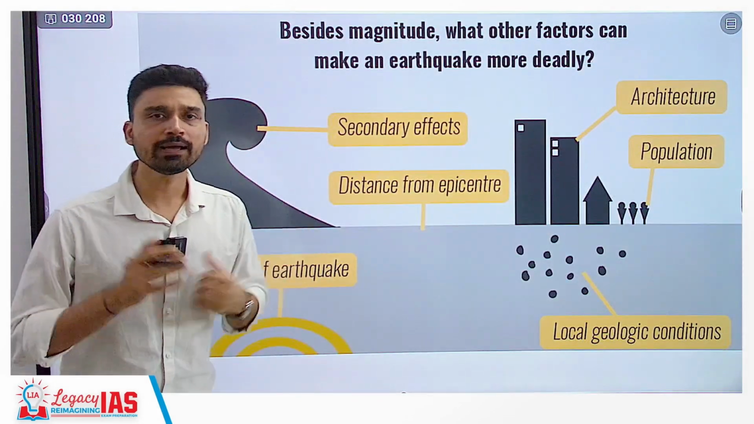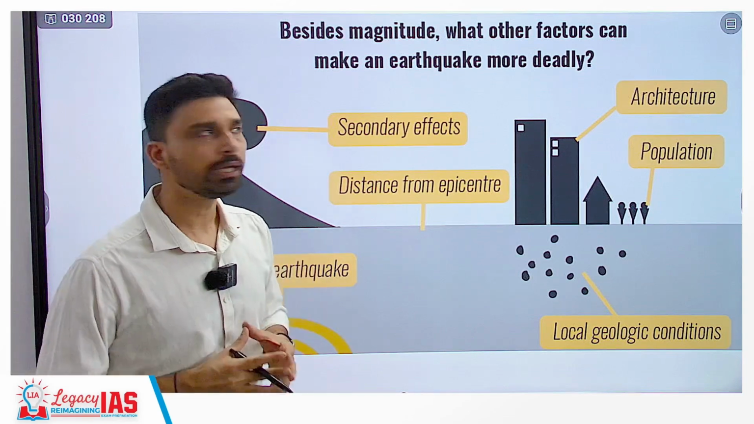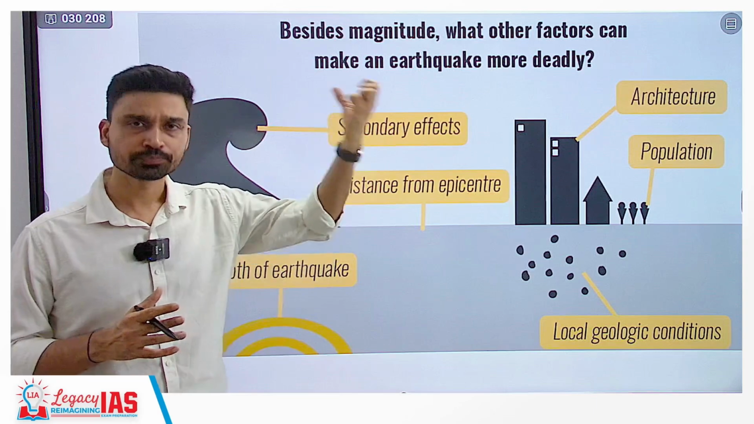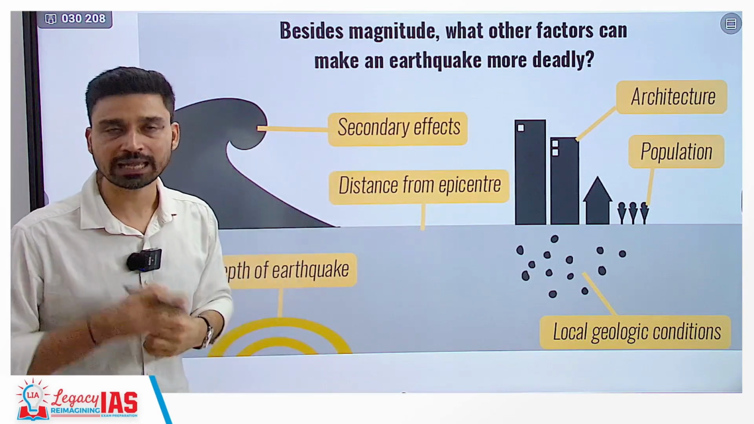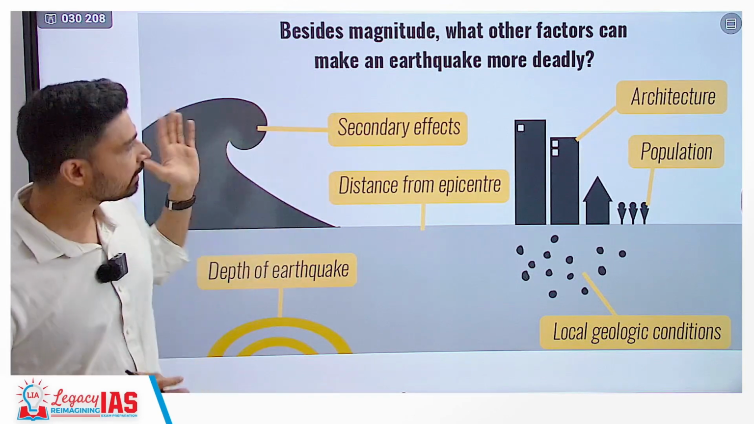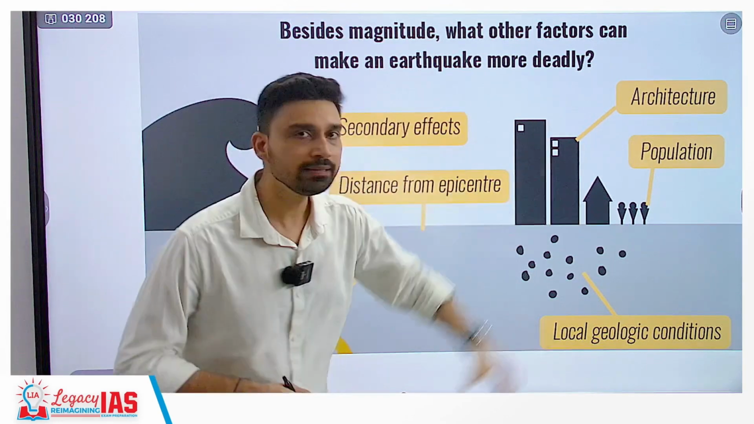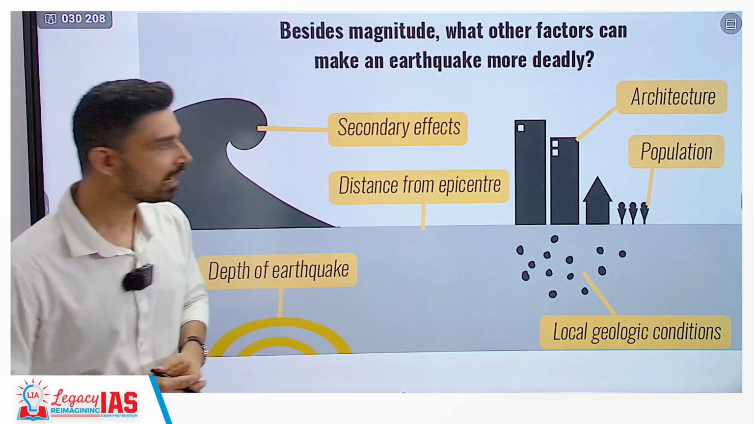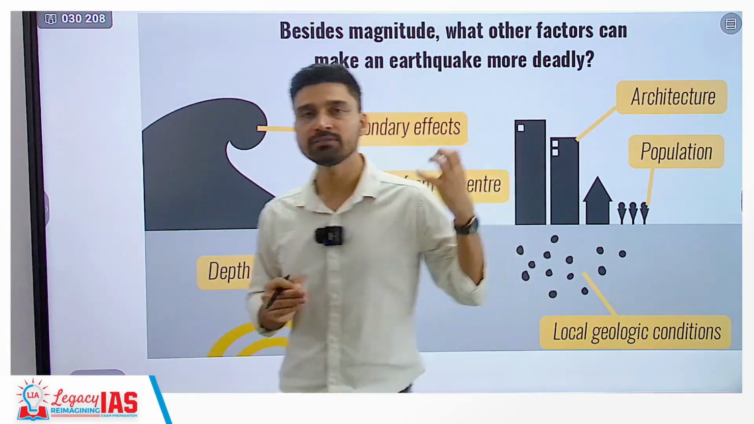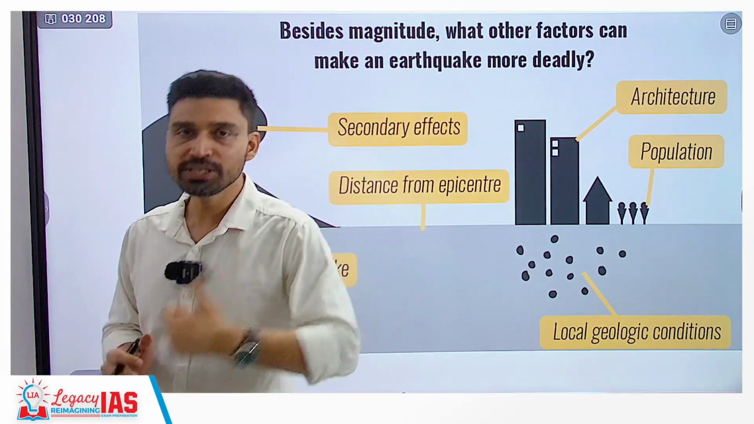Now, you will think that it is only the magnitude of an earthquake that determines what kind of damage and destruction occurs, and to what extent people's lives and economy will be impacted. It is not so. Apart from magnitude, there are several other factors that determine the deadliness of an earthquake. This can be architecture, what kind of buildings have been created, and whether the buildings can withstand the forces and the energy released during the earthquake.